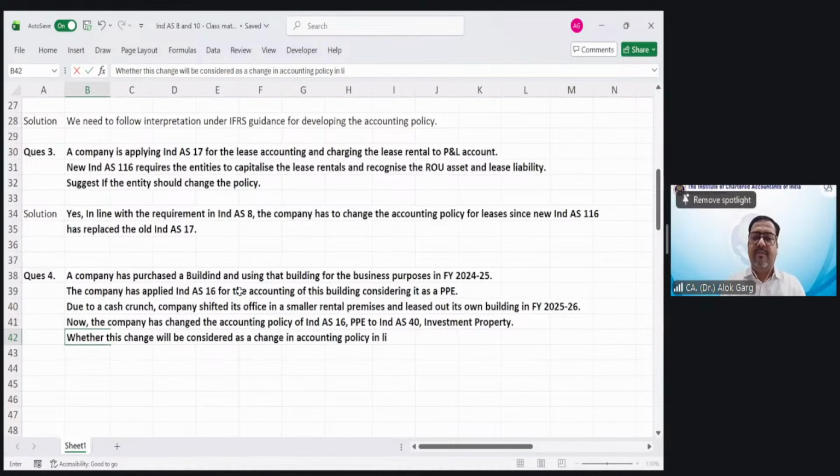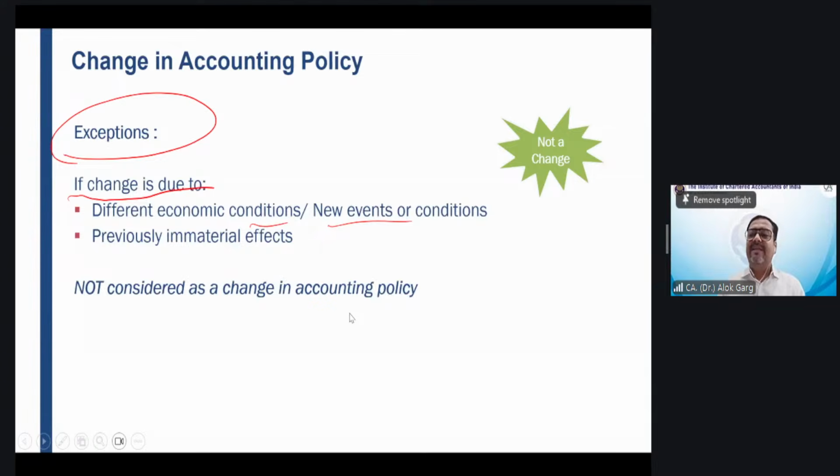in line with Ind AS 8. What is your thought? Whether it will be considered as a change in accounting policy in line with Ind AS 8? What should your view be? Rohan is saying it is not a change in accounting policy. A change is due to condition of use. You are absolutely right, Rohan. Yes, if the change is due to different economic condition, new event or condition, it will not be considered as a change in accounting policy.